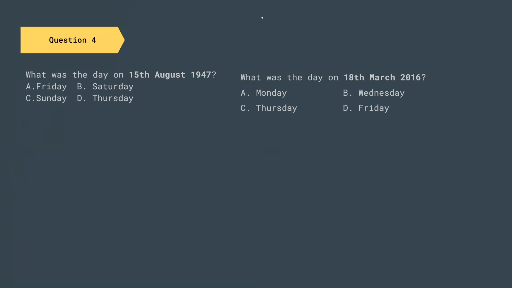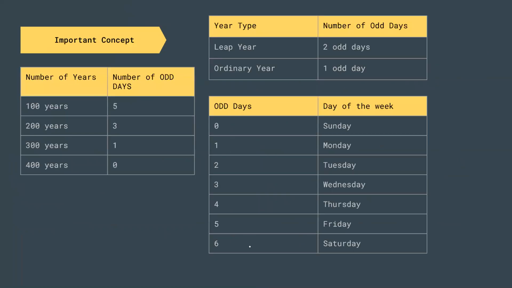Okay. This is also a very important type. What they're saying is, what was the day on 15th of August 1947, and to find out the day we have to find out the number of odd days. How we are going to find out the number of odd days, I'm going to explain it to you, and I have also given a table with this. So you are going to receive the classwork PDF of this lecture. You can take a screenshot right now, and I will tell you how you can use this table.